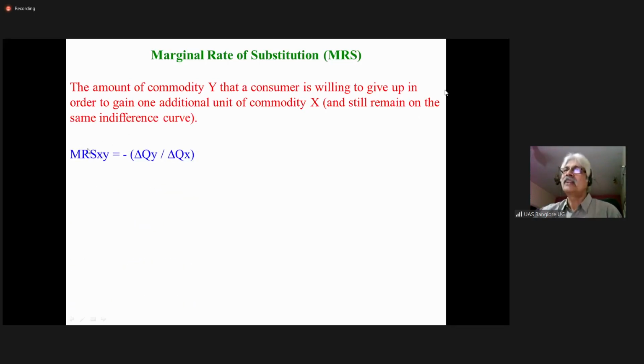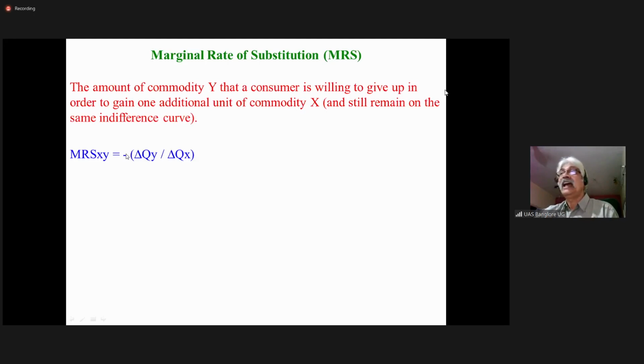How do you calculate that? MRS XY, X substituting for Y, is delta QY by delta QX: change in quantity of Y purchased, divided by change in quantity of X purchased.